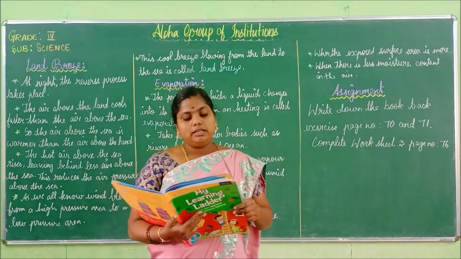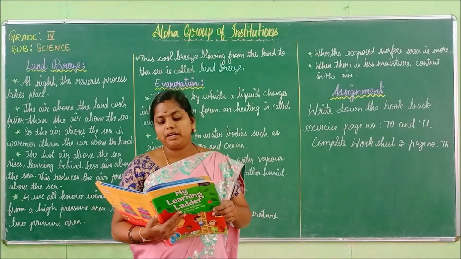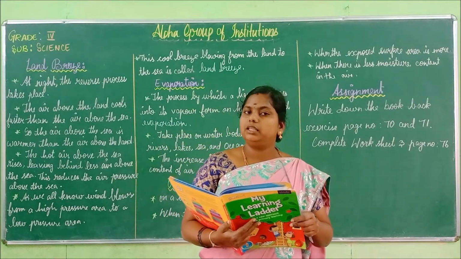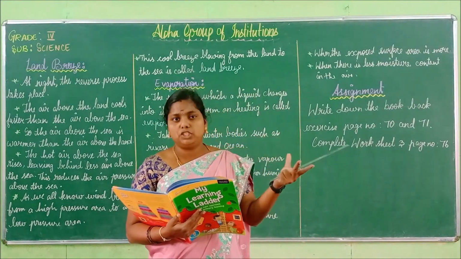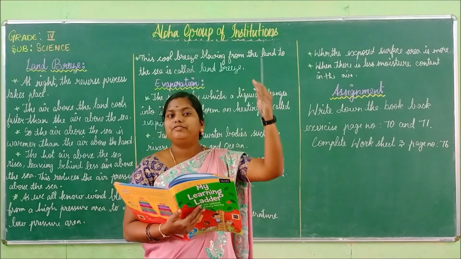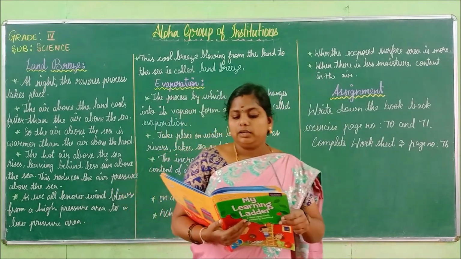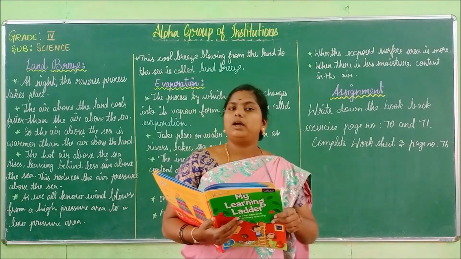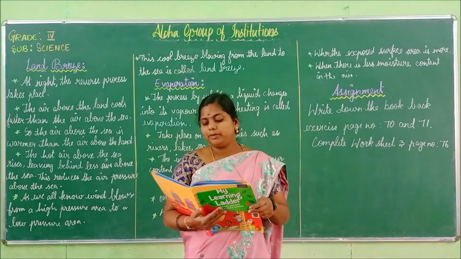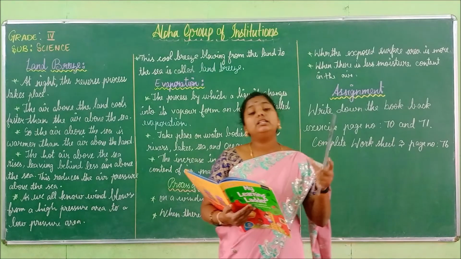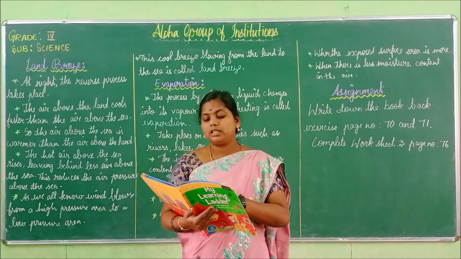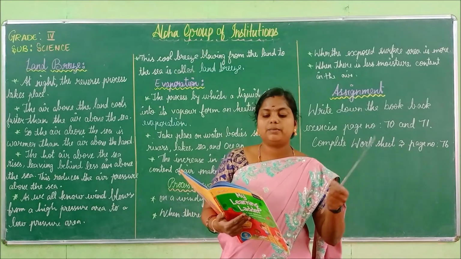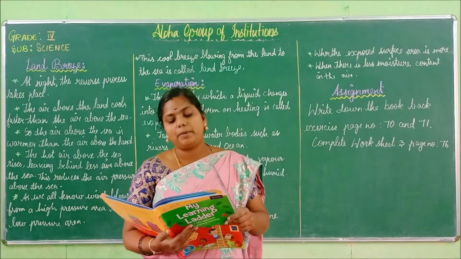When the weather is hot, more water will evaporate from the water bodies. This will increase the content of water vapor in the air. So when the weather is very hot, more vapor will form. The increase in water vapor content of air makes the weather humid. So here humid means warm and damp. The increase in water vapor content of air makes the weather humid. Humid means warm and damp.